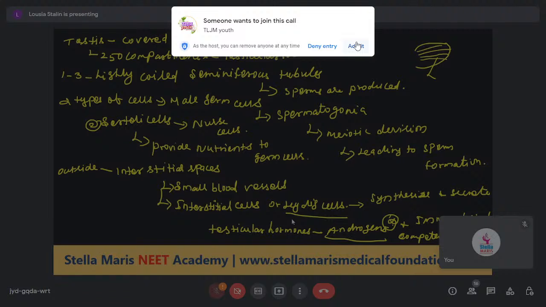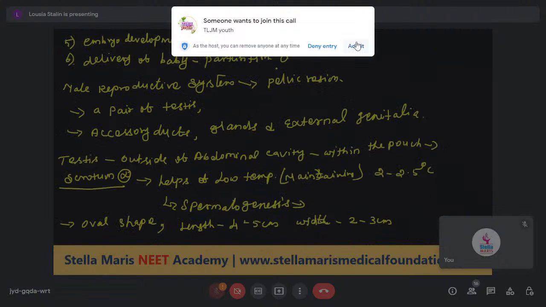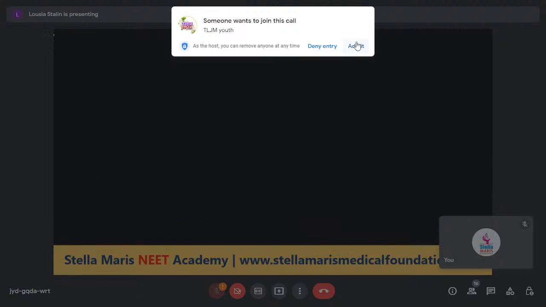The testis is completed. If you have any doubt about the testes, ask. Shall we move to the next one? Yes. The male reproductive system consists of a pair of testes. Next are the accessory ducts.